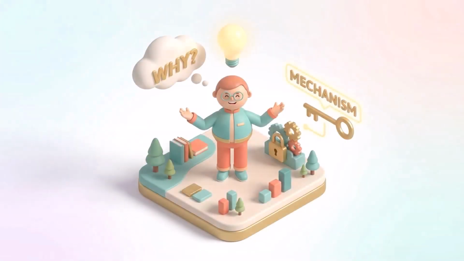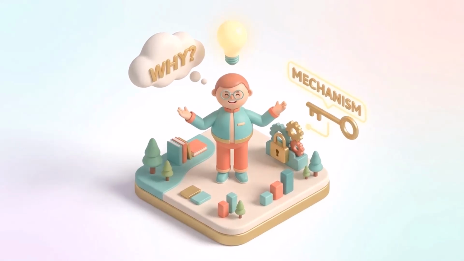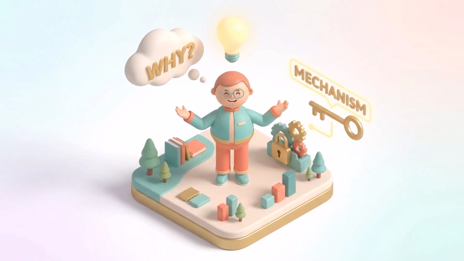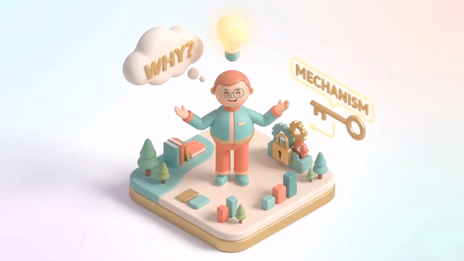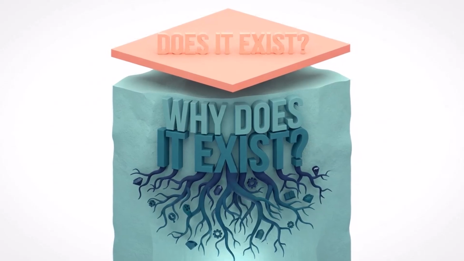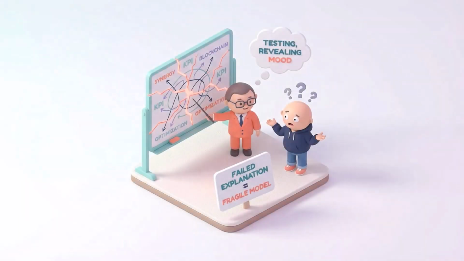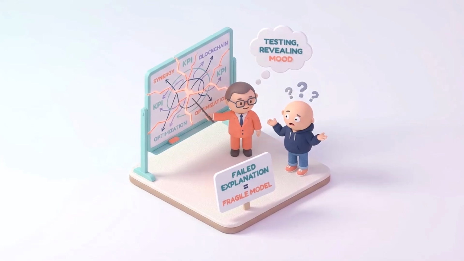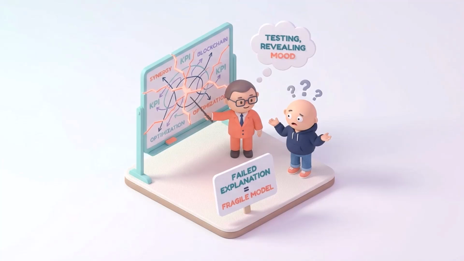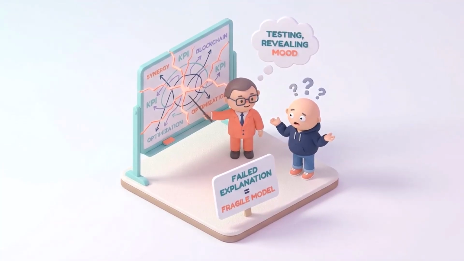Silver found that the analysts who avoided this trap all did one thing. Before trusting any correlation, they asked a simple question. Why would this relationship exist? What's the mechanism? Not just does the data show a relationship, but why would that relationship actually be real? And here's a good rule of thumb. If you can't explain it to someone who doesn't know statistics, you probably don't understand it yourself. And if you don't understand it, your model is fragile.